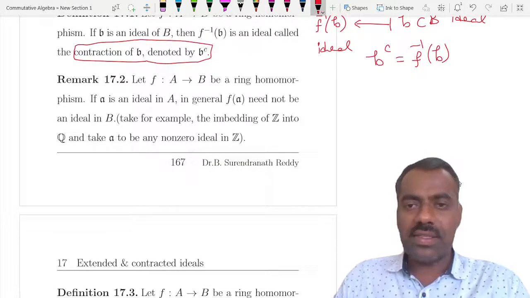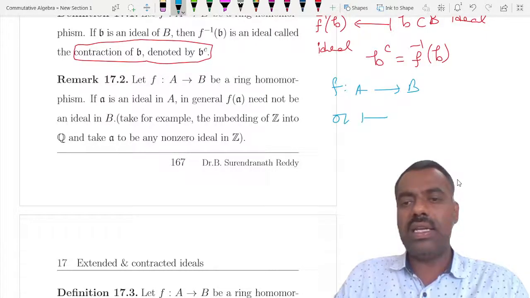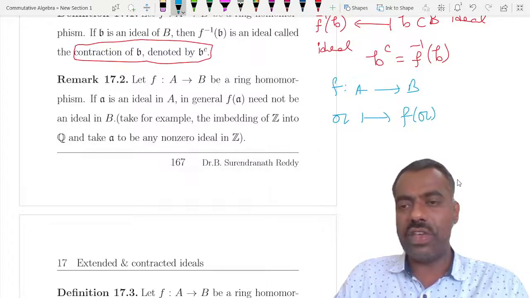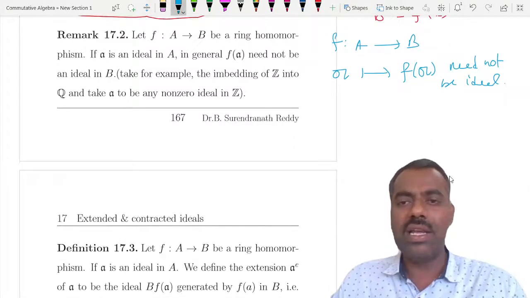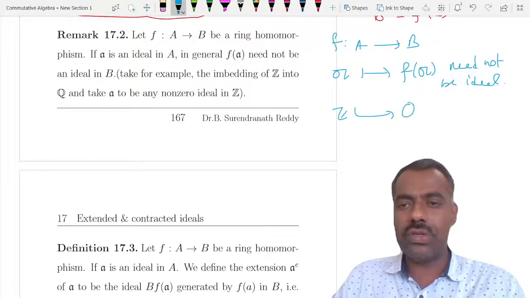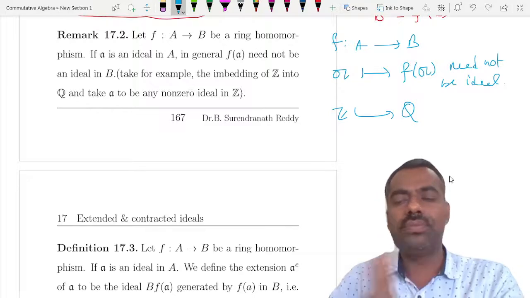Whereas if you have f from A to B, and an ideal a here, it is not necessary that f of a is an ideal. It need not be an ideal always. Sometimes it may be an ideal, sometimes it may not. You can easily check that from Z to Q, whatever ideal is here, it is not an ideal here.